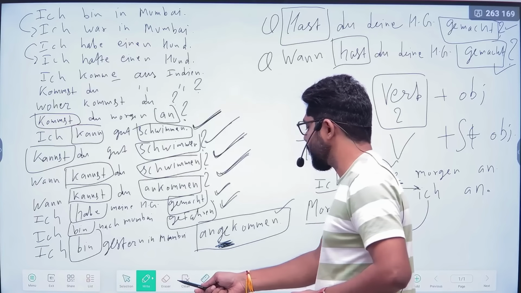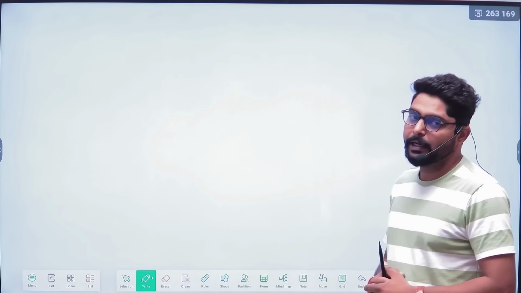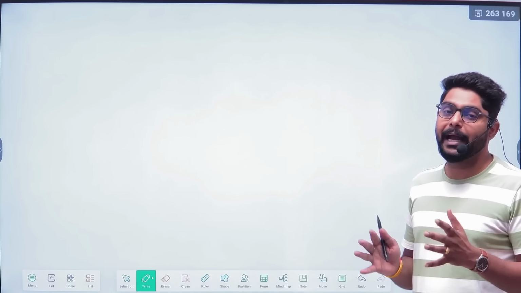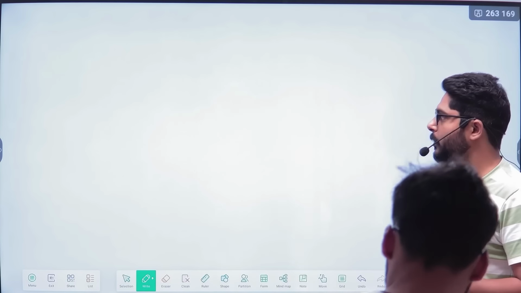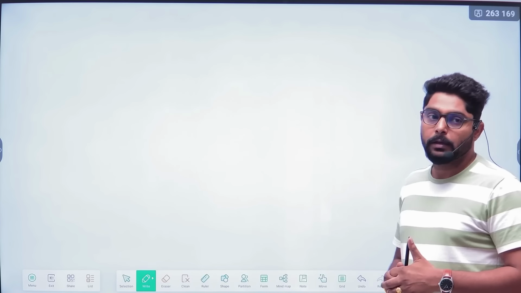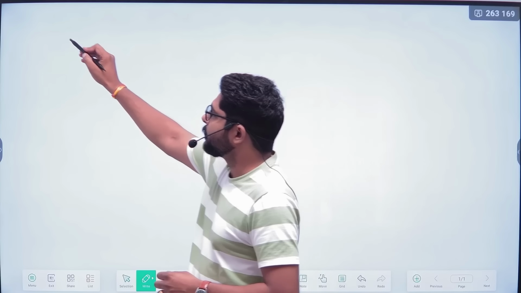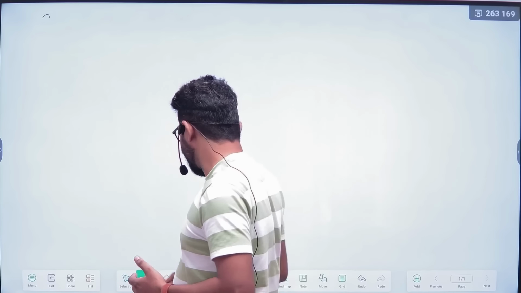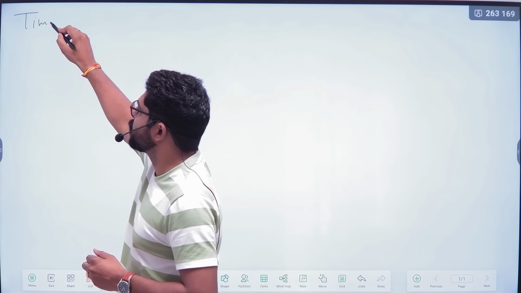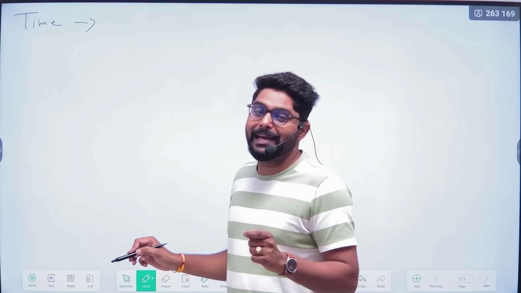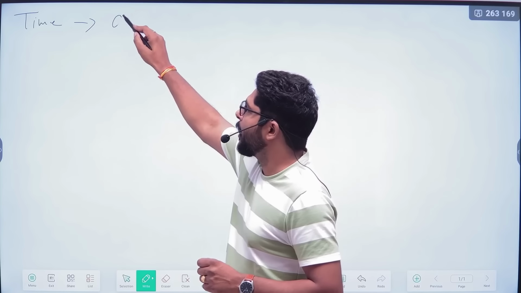One more important thing I'm adding here is time-related words that can come at the first position. And you know that some prepositions we also have to take care of when it comes to time. In German, if you are talking about weekdays, which preposition? "Am."